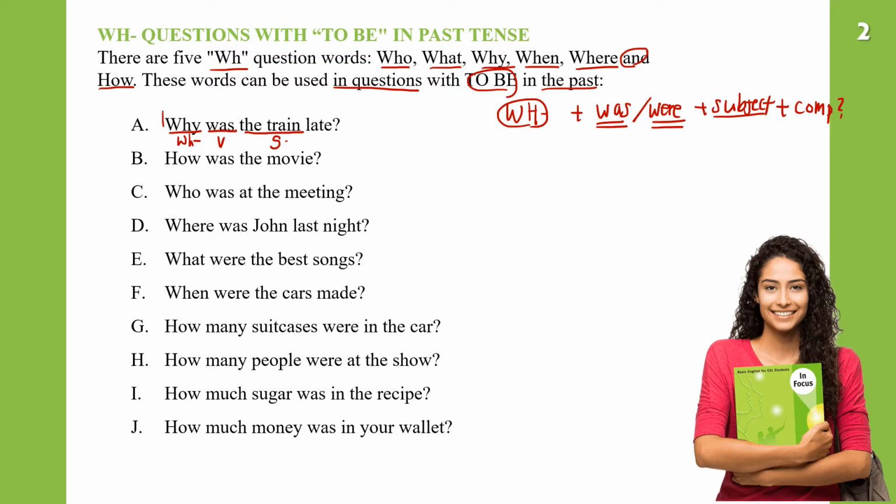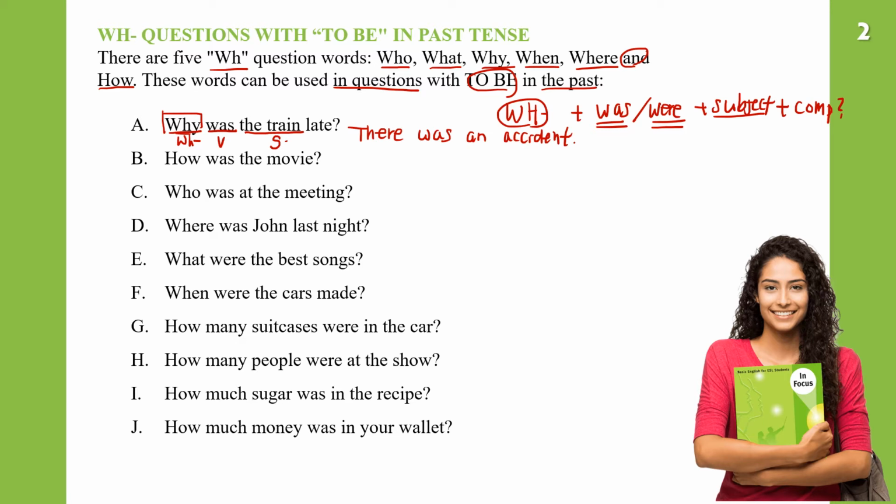When we have a question word, we cannot answer with yes or no. We have to provide the information. So why was the train late? For example, we can say there was an accident. That's why the train was late.